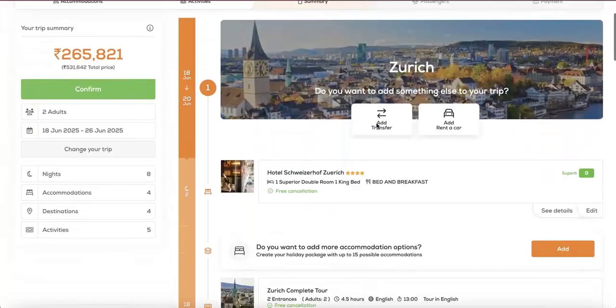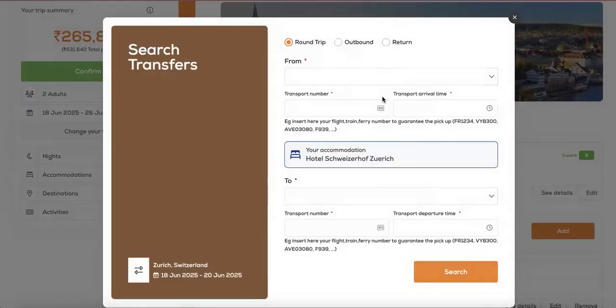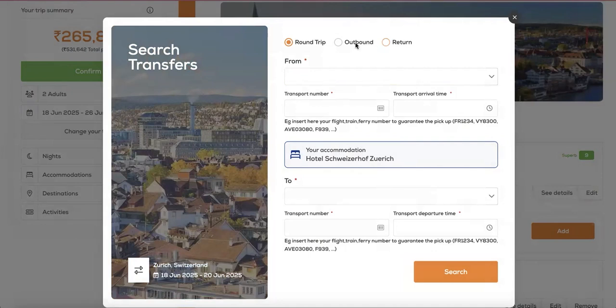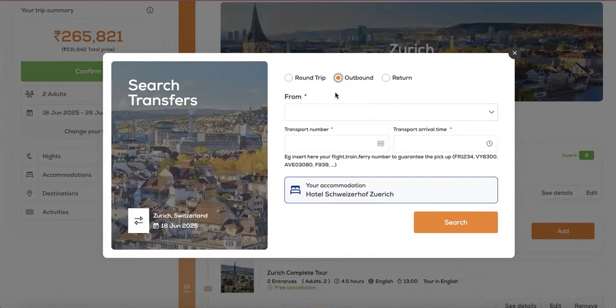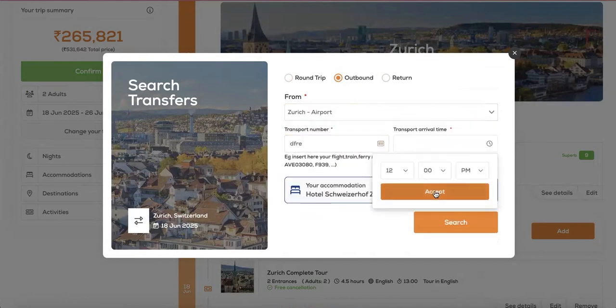I'd like to now offer an arrival and departure transfer to my guest, simply so that we make it a well-rounded itinerary. Rather than round trip, because they'll be using Swiss Pass from day 2, simply click on the arrival transfer, which is outbound, and return transfer is the departure transfer. In my itinerary, I'd like to offer the arrival transfer in Zurich. The arrival is at Zurich Airport. Put in the flight number and the arrival time of the flight.